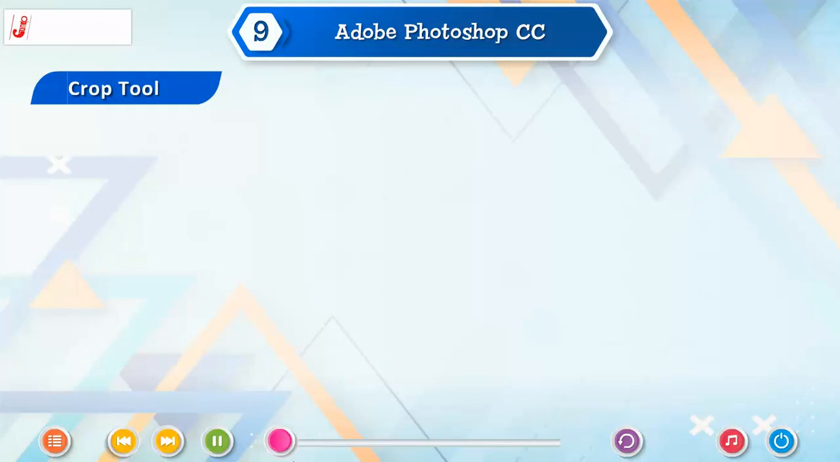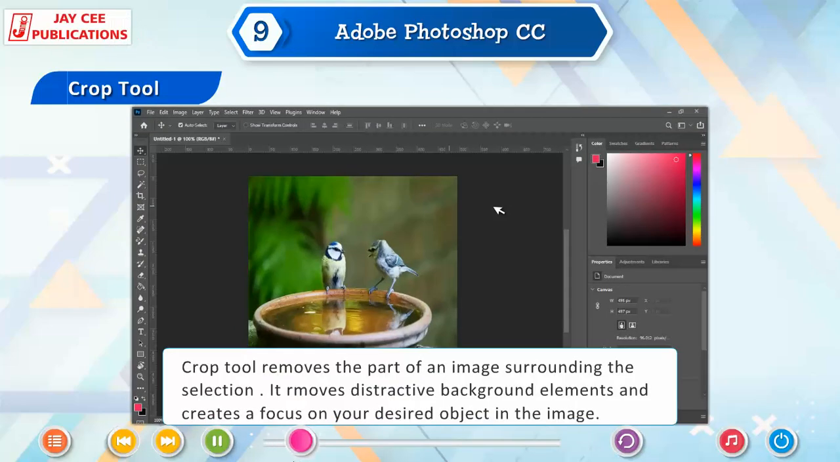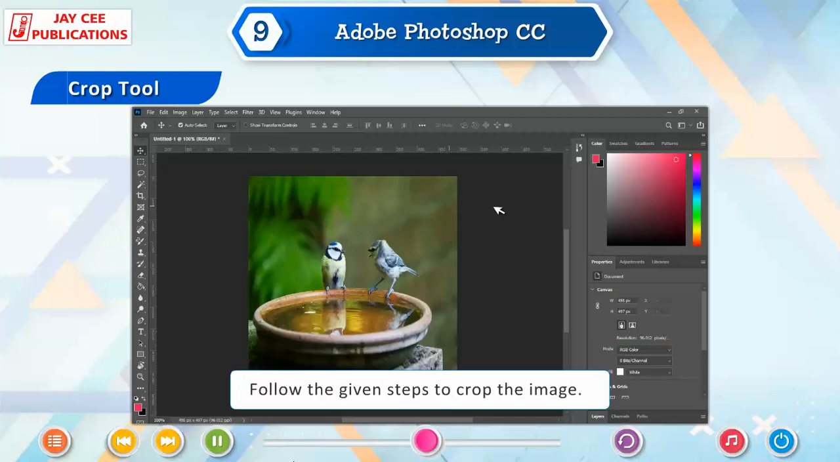Crop tool. Crop tool removes the part of an image surrounding the selection. It removes distractive background elements and creates a focus on your desired object in the image. Follow the given steps to crop the image.